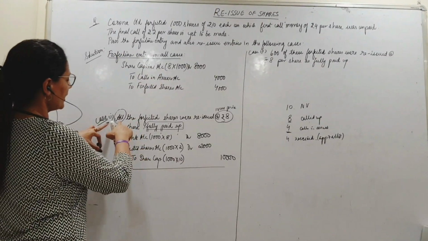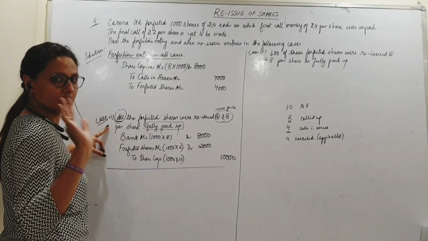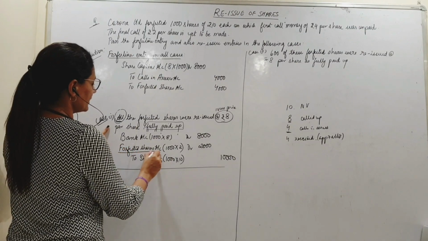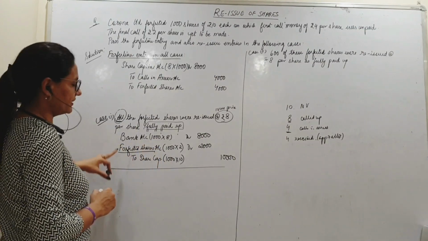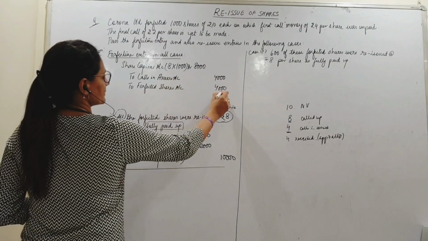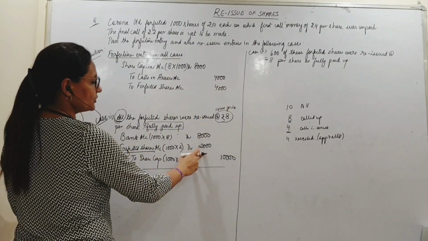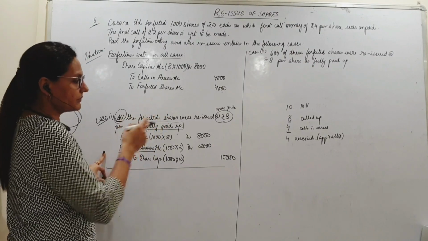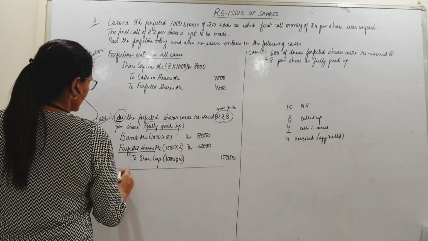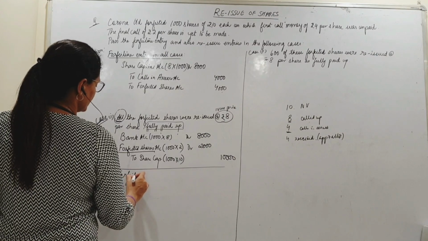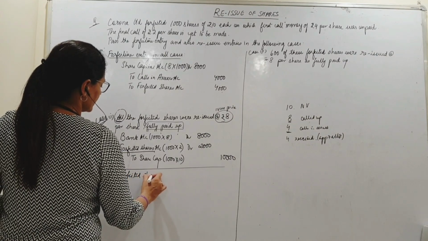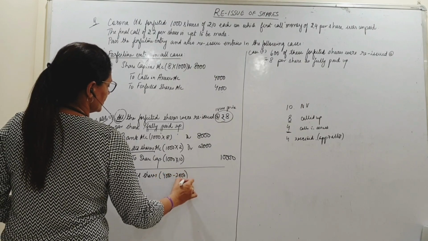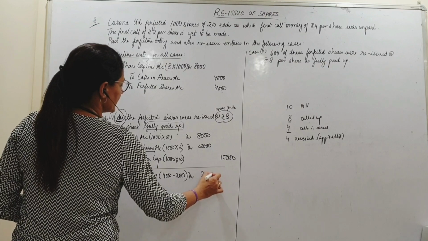Okay. Now that I have reissued all the shares, I can transfer whatever is left in the forfeited shares account. How much did I credit? 4000. How much did I use out of that? How much did I debit? 2000. तो बचा कितना? 4000 minus 2000. So I debit further 2000, that is the remaining 2000 to forfeited shares. 4000 was the credit balance, 2000 utilized, 2000 more was left, I debited.